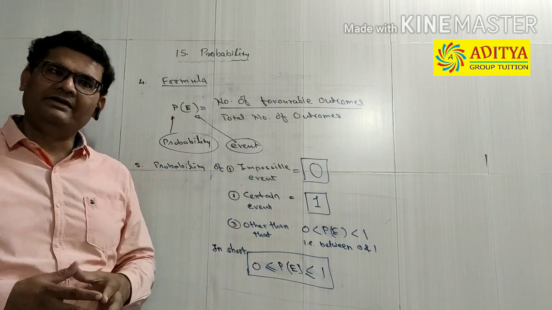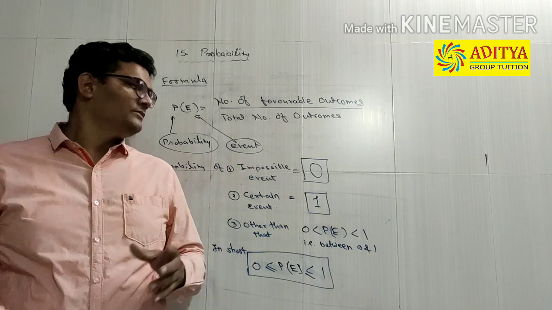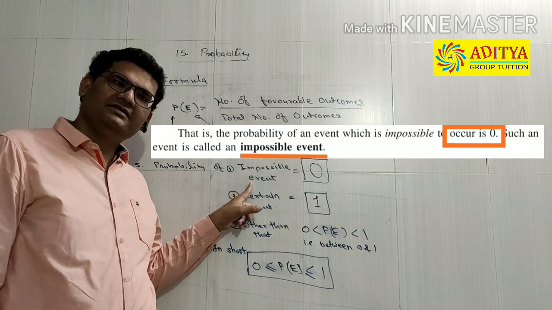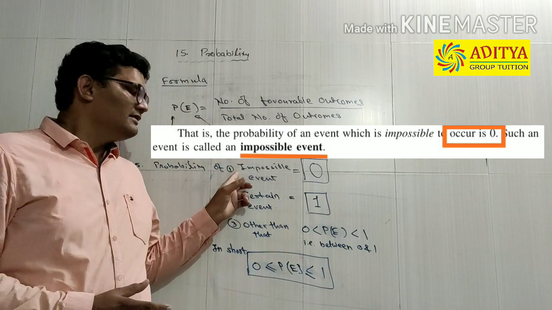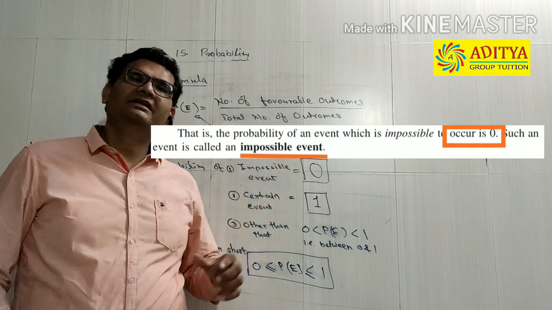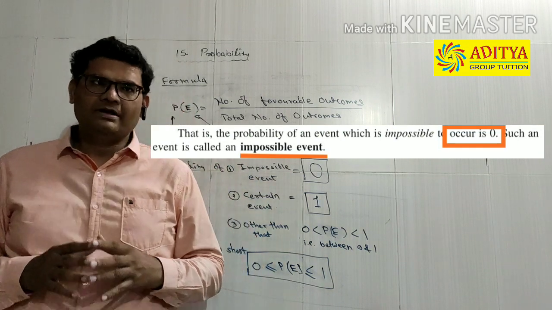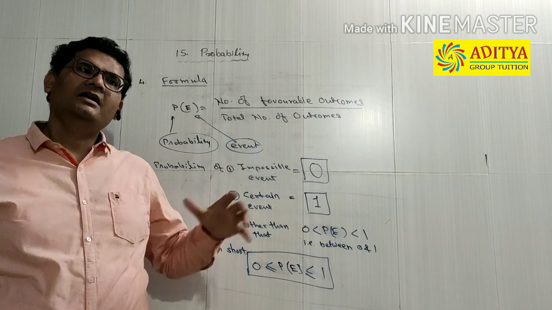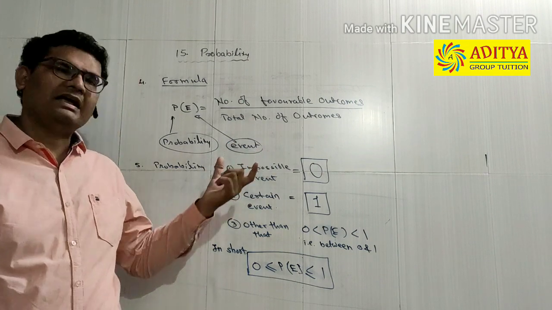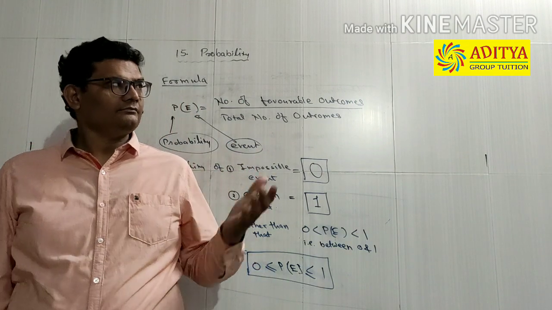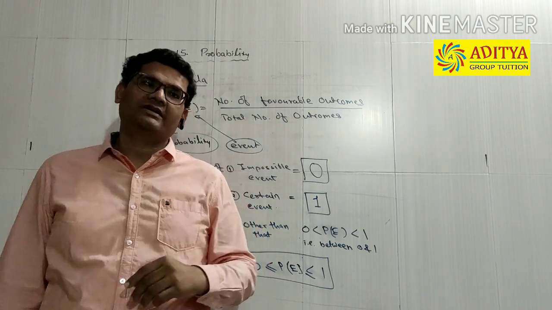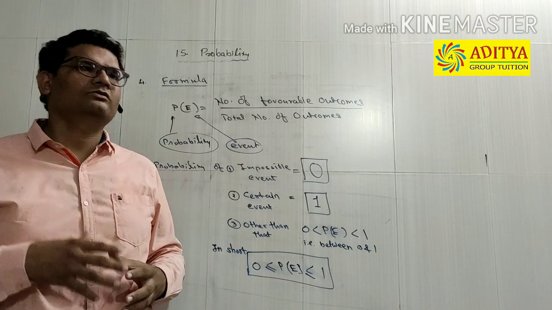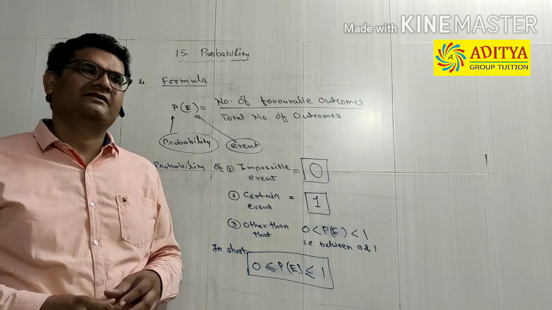For the value of probability, there are two specific events: the impossible event and the certain or sure event. The value of probability for an impossible event is 0. For the sake of example, we take the event that the sun rises in the west, opposite to what it usually does. The probability of the sun rising in the west will be 0. Why?